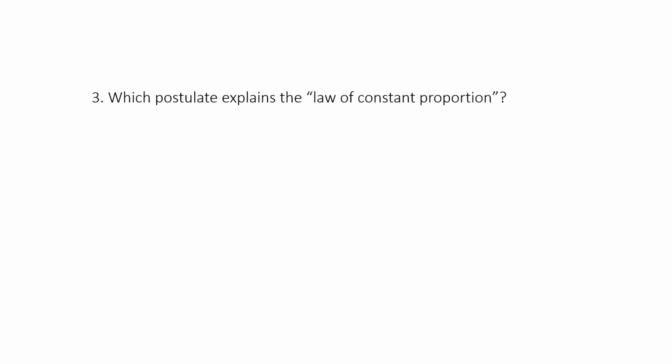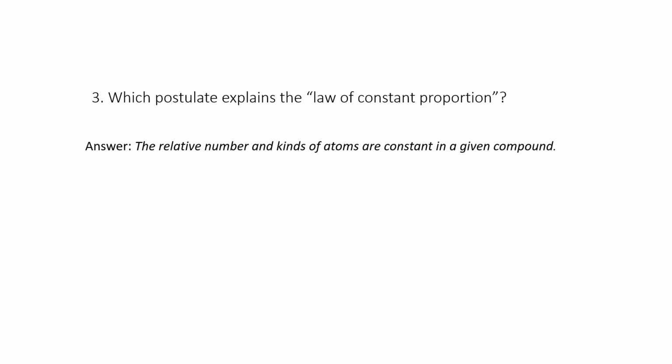Which postulate explains the law of constant proportion? You can again pause the video and try to answer this. I hope you have answered. And the answer is: the relative number and kinds of atoms are constant in a given compound, which is nothing but postulate number 6. Every time you are going to get a particular compound in the fixed ratio of its elements.